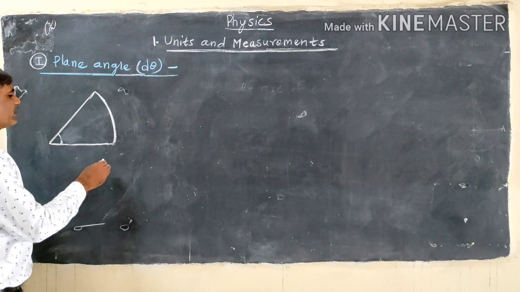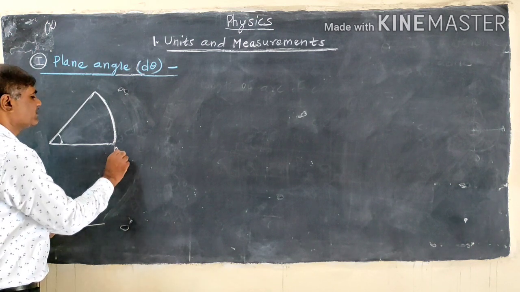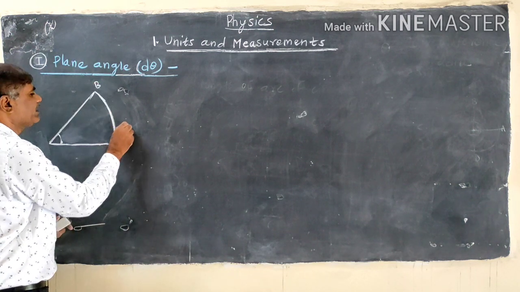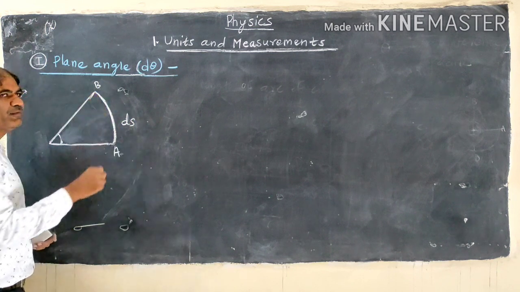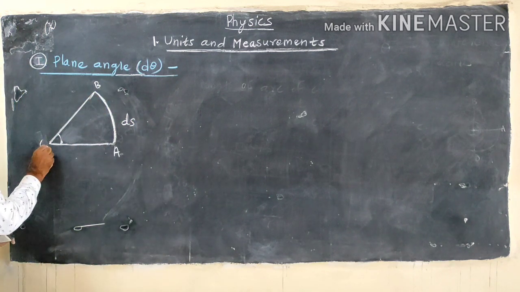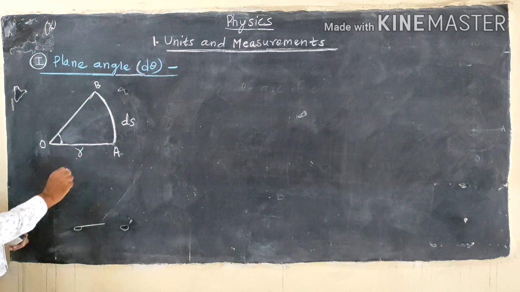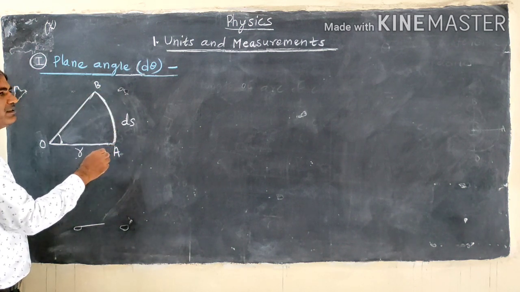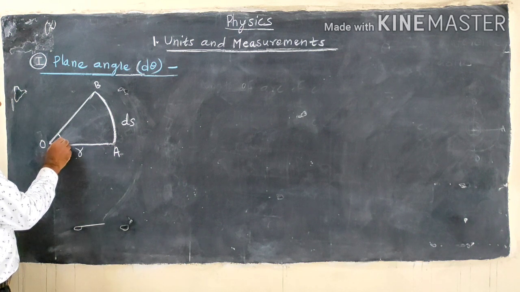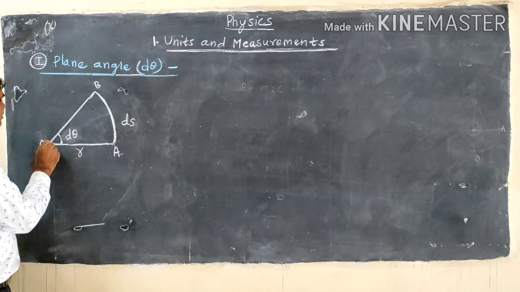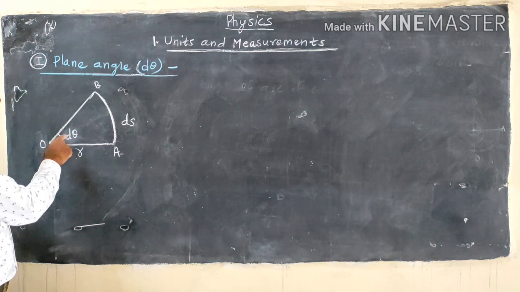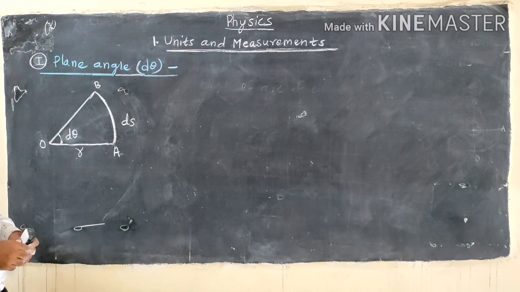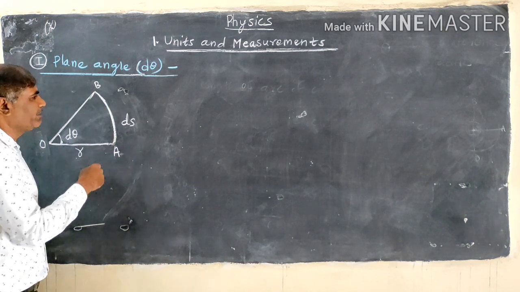Now here we consider an arc of a circle, that is AB, and ds is the length of the arc of the circle. O is the center of the circle, r is the radius of the circle. This arc AB makes an angle d theta at the center of the circle, and this d theta is the small plane angle for this arc AB.